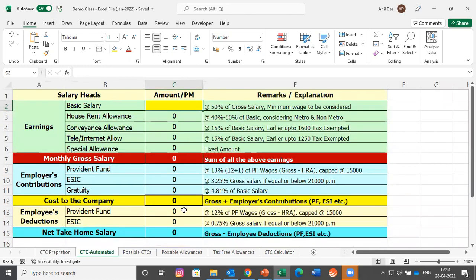This is made on advanced Excel and the entire sheet is formula driven. This is called an automated CTC calculator. Let's try to calculate the salary breakup of the same 21,000 per month.